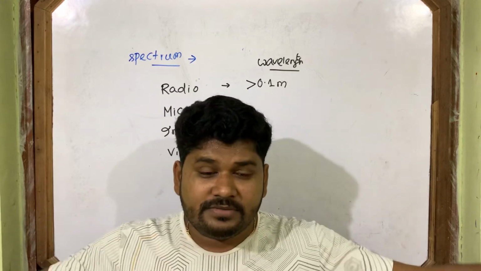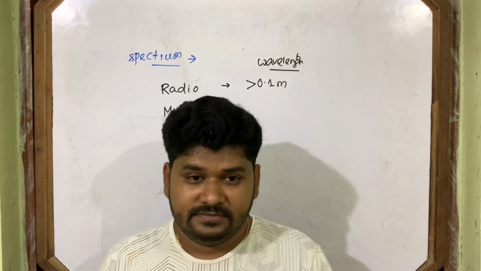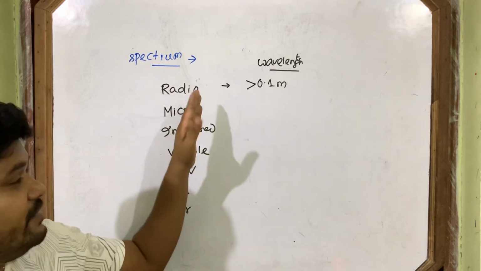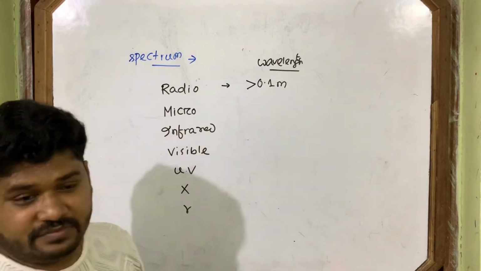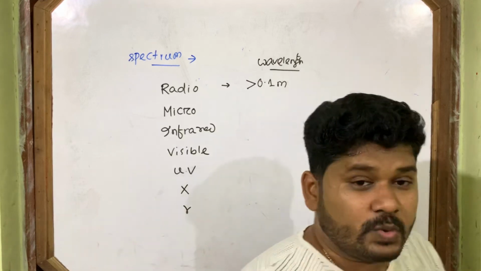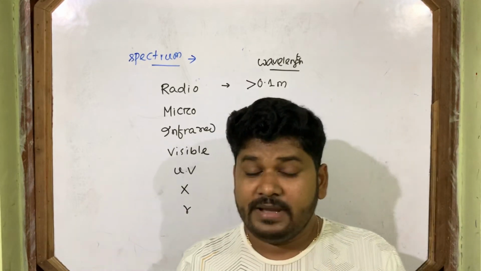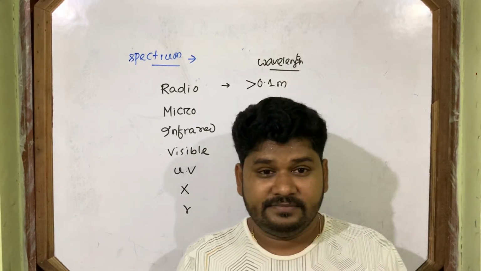These long waves are more than your scale. They are used for communication purposes. Microwaves, you know, are used in microwave ovens. Also microwaves are used in radar.